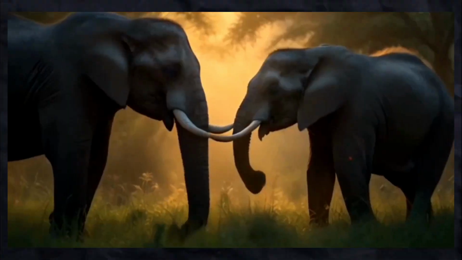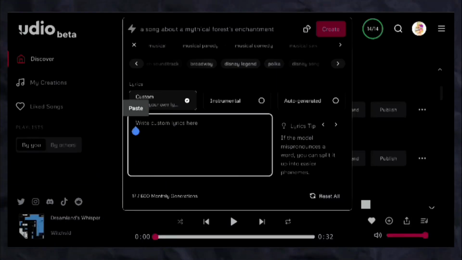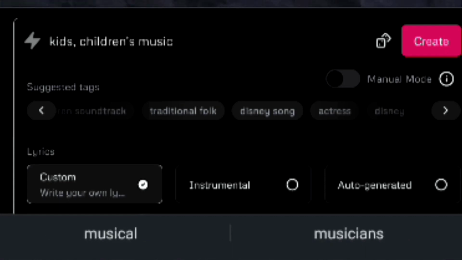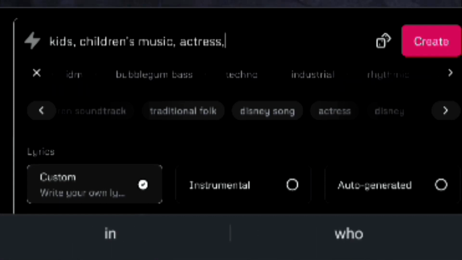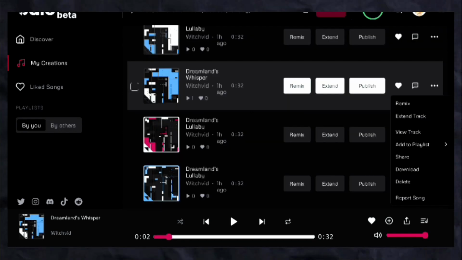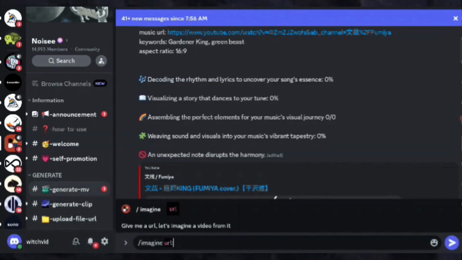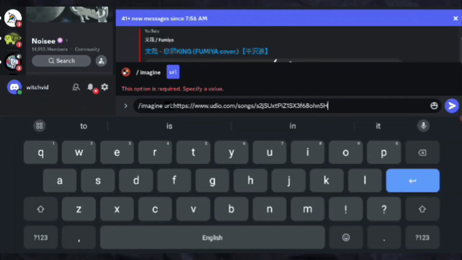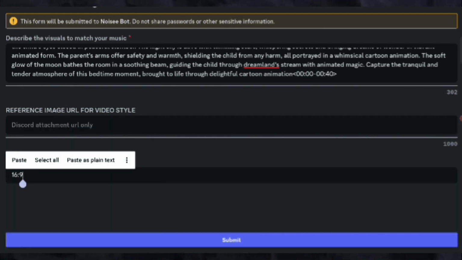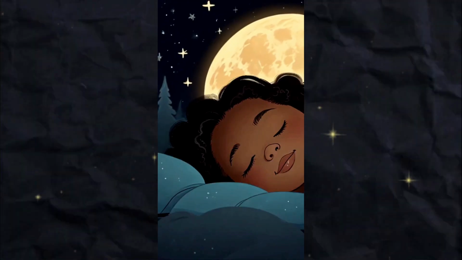You can see how fantastic the poem has turned out. So now let's try creating a lullaby. On Udio, I'll add my own lyrics and tags like children, kid music, actress to get a girl's voice for the lullaby and submit. From here, we can remix and extend the poem as well. So I'll copy the URL of this poem, and after going to Discord, I'll give the same /imagine URL command as before and enter it. And after that, I'll write my prompt here, and this time I'll keep its aspect ratio 9:16 and submit. So my video is ready, so let's go and watch it.